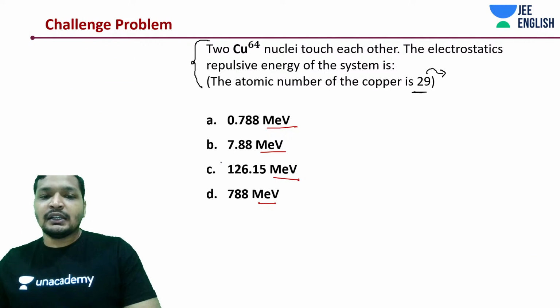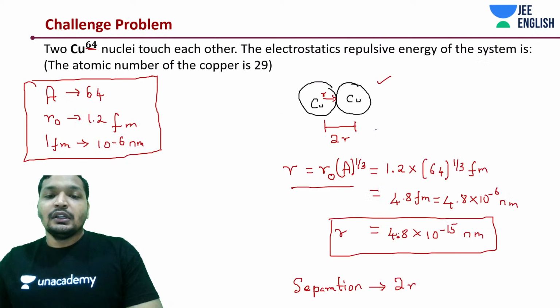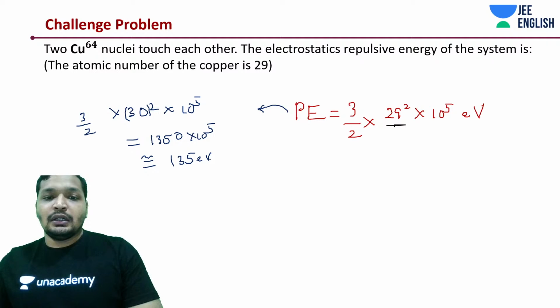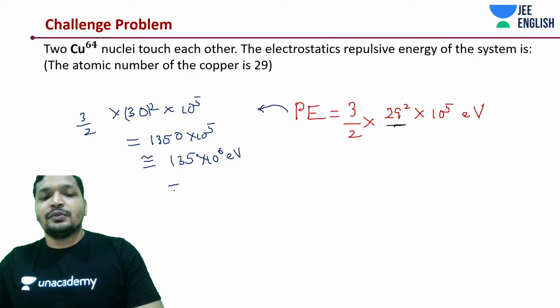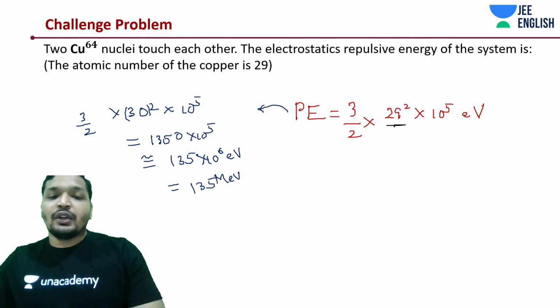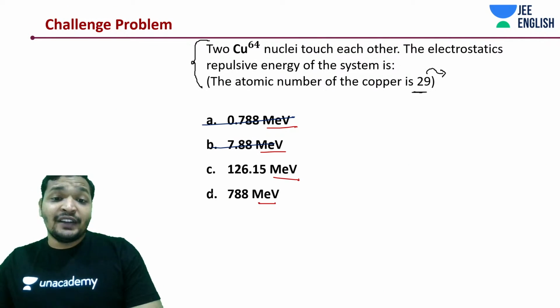Do you have any answer around 135? Of course, this is not electron volts, this is mega electron volts because we have already converted it. It's basically 10 to the power 6 electron volts. So this should be 135 mega electron volt. Anyway, this is 7.88, this is 0.788, and this is 788.